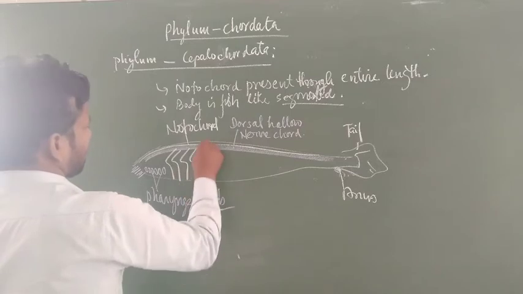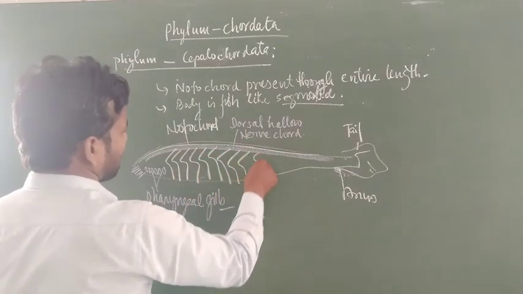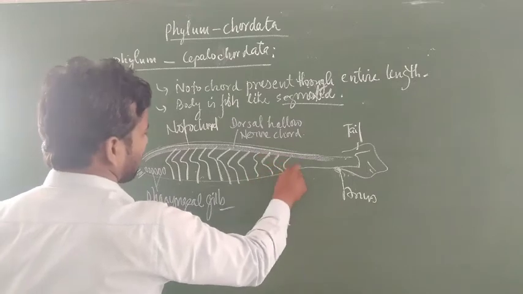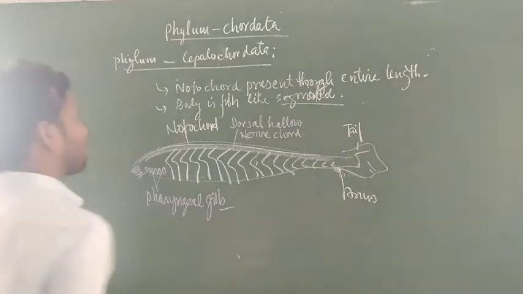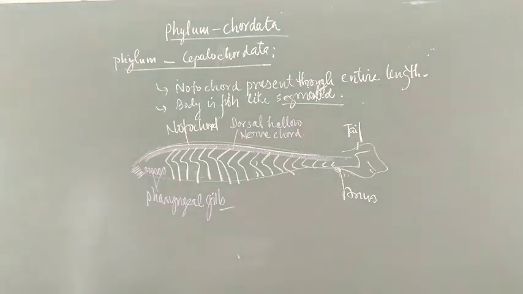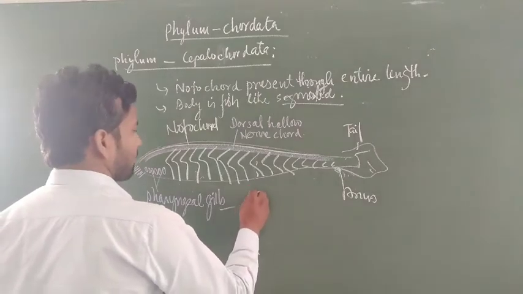This is a member. The most common member of cephalochordates is amphioxus.